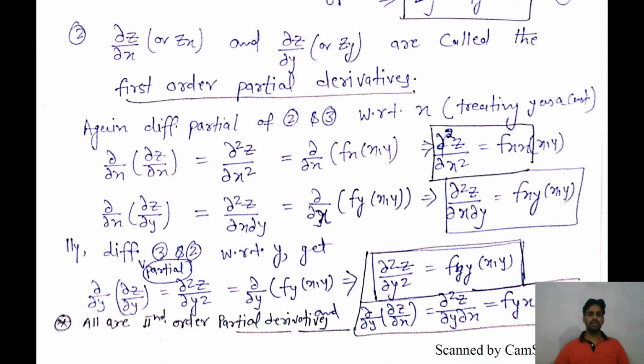So del 2z over del x square, del 2z over del x del y, del 2z over del y square, and del 2z over del y del x. These all are called the second order partial derivatives, and these are the mixed ones. Here we got del 2z over del x del y, here del 2z over del y del x.